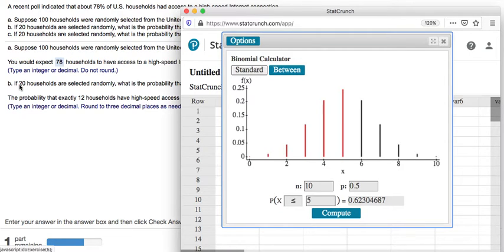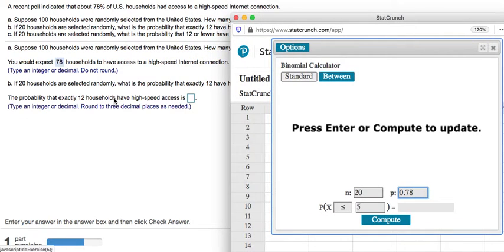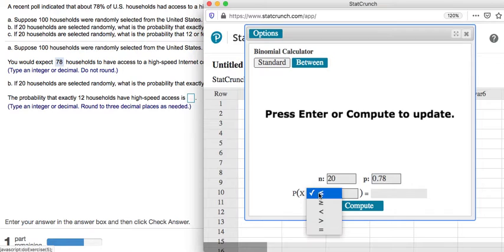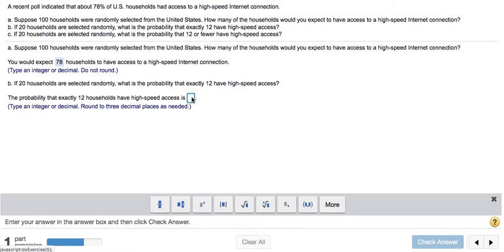So for starters, if we are selecting 20 households at random, 20 is going to be the value for n. That's the number of trials in your sample. The probability of success corresponds to this 78%, which I'll put as 0.78. And if I want to know the probability that exactly 12 households have access to high-speed internet, the exactly is telling me, okay, use equals, and the number is going to be 12. And I'll click compute. If I round to 3 decimal places, the probability is 0.035. So about 3.5%.